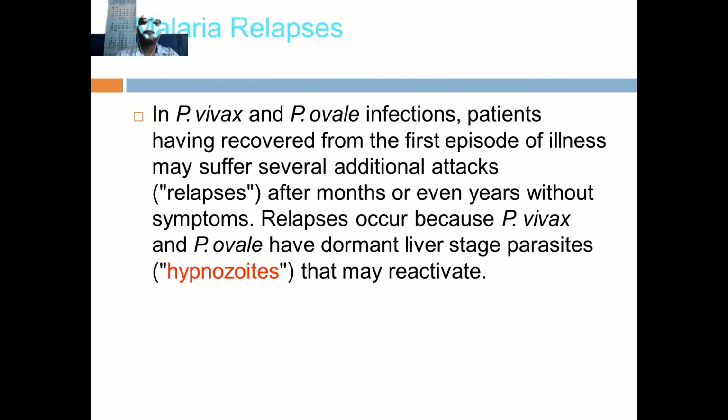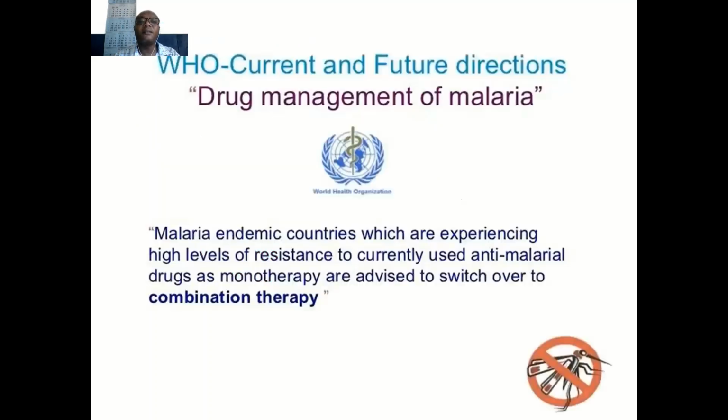In Vivax and P. ovale malaria infection, we see that we have a hepatic cycle, which can remain there for many years. The patient recovering from the first episode of illness will suffer several additional attacks, like relapse. After months or even years, you will get symptoms. Relapse occurs because of Vivax and P. ovale dormant liver stage parasites that may reactivate. This type of patient can also be what we call carriers of malaria.